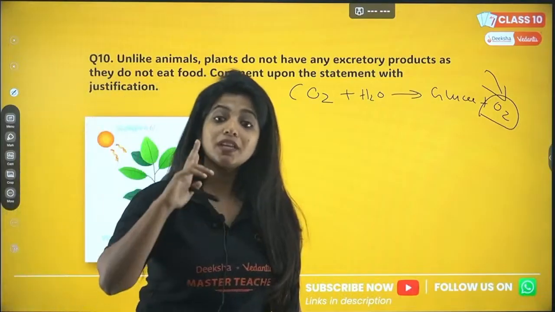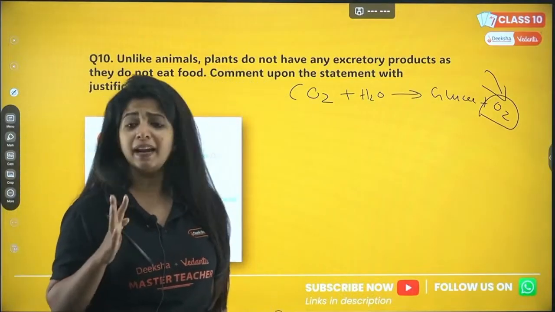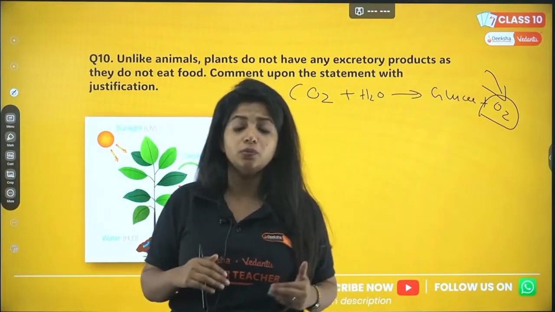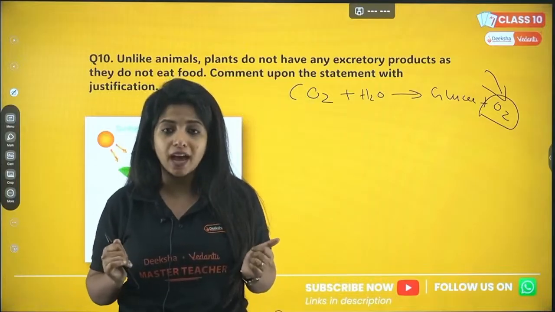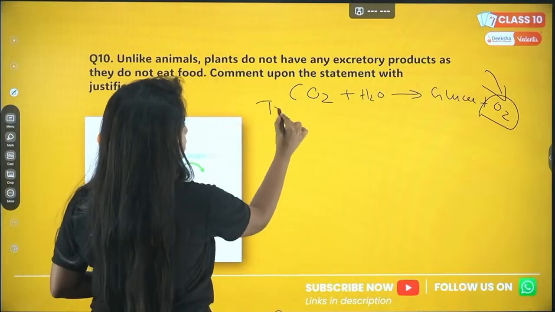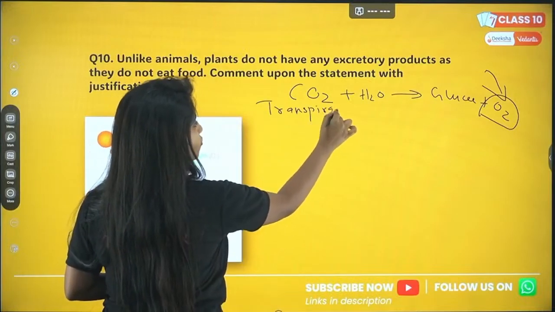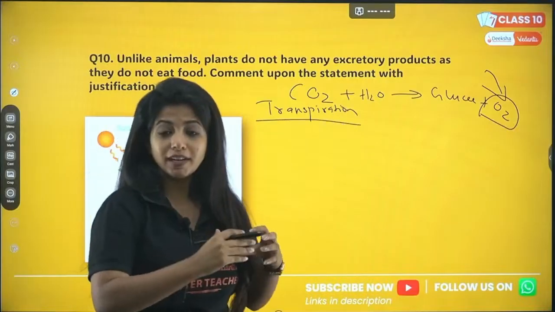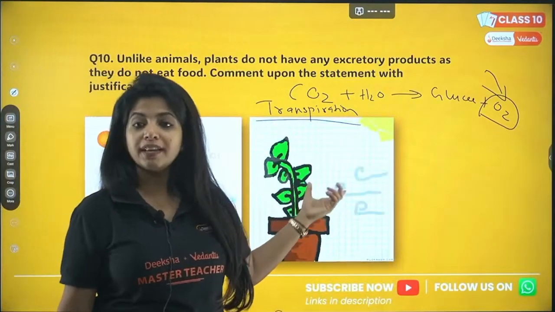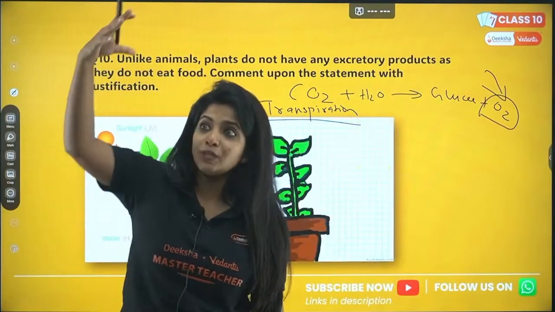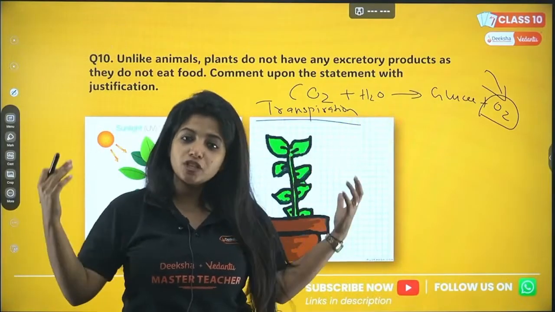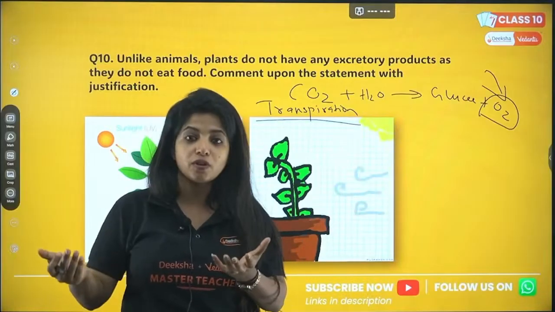That is one thing. Now the next thing, suppose the plant does not want too much water. There is too much water in the plant's body, and now it wants to release some of it. Again, how is it happening? With the help of the transpiration process. You have heard of transpiration, right? Water is being lost through the stomata. So again, this is a mode of excretion. Transpiration usually happens when the sun is really, really bright. That causes the water to be evaporated, and this process is known as transpiration, where water is lost through evaporation when the sun is bright.